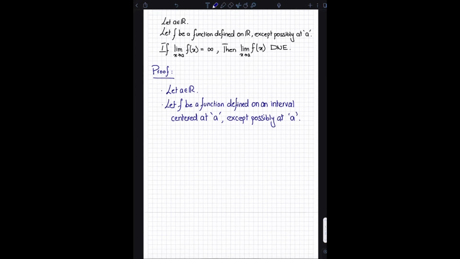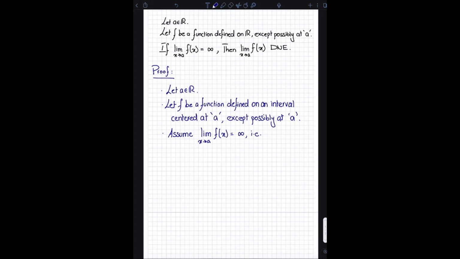So the next thing is I'm going to assume that the limit as x approaches a of f of x is infinity. So assume the limit as x approaches a of f of x is infinity, and this is where the epsilon delta definition is going to come in. So what does it mean for a limit to be infinity in an epsilon delta definition?